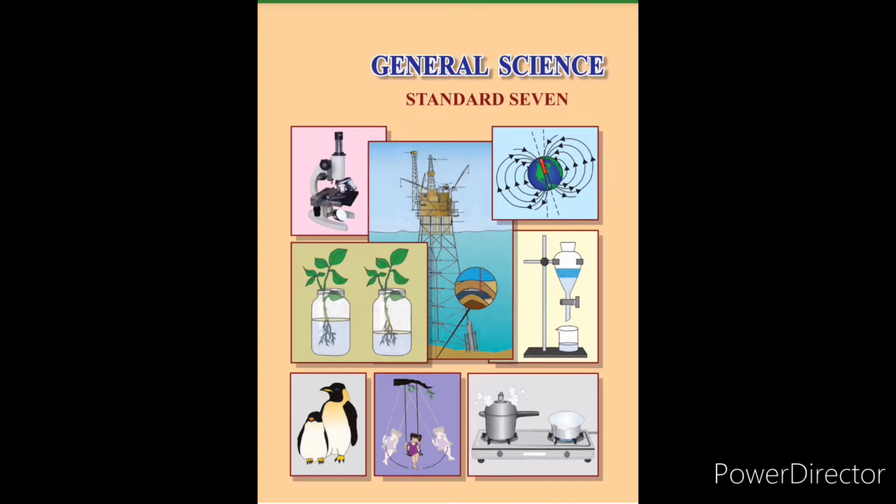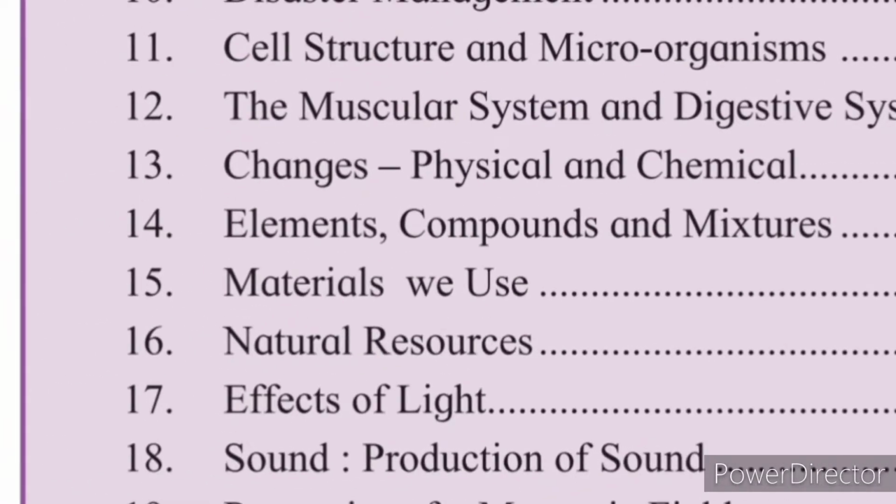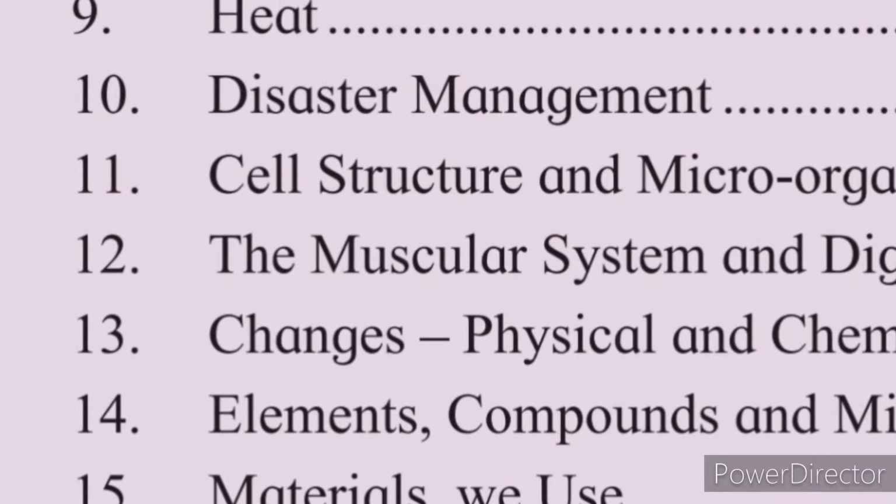Today we are going to see a revision of our chapter number 11 to 14 regarding second unit test syllabus. In our second unit test, we have 4 chapters. Chapter number 11, cell structure and microorganisms.